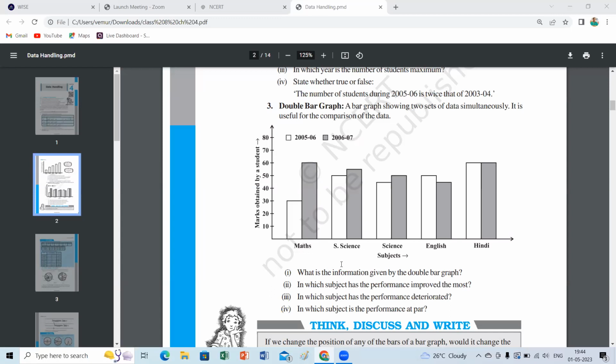I want everyone's performance. A progress report of a student in 2005 to 6. Performance of the students, the progress of the student in the academic years 2005 to 6, 6 to 7, that's all. Okay. Shrestha, what is any other suitable title here for this double bar graph? Sriniket, Sriram, Harish. I want everyone, please give your own title for this double bar graph.